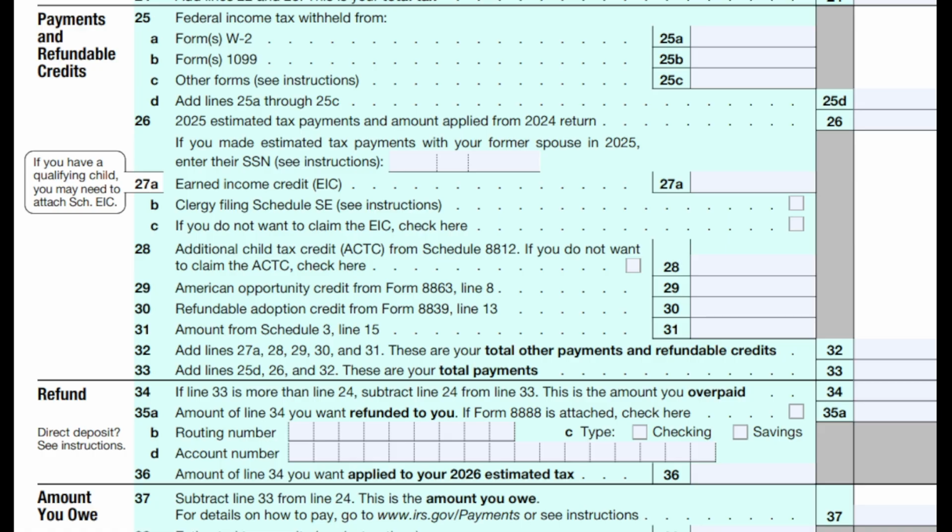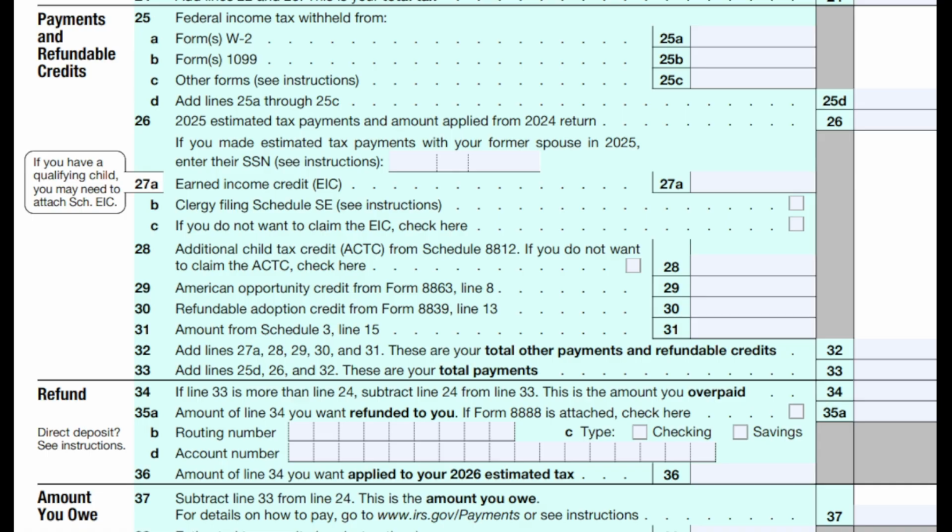When we get over to line number 26, what's happening is now all of a sudden we're saying, oh okay, well, we have some estimated taxes that we've had to pay. So maybe we've been paying taxes as we've gone through, which we're supposed to do. If we have, say, a partnership or something like that, where we're supposed to be making these estimated payments, we're getting credit for the taxes that we've already paid based on those estimated payments. So you want to make sure that you do that.